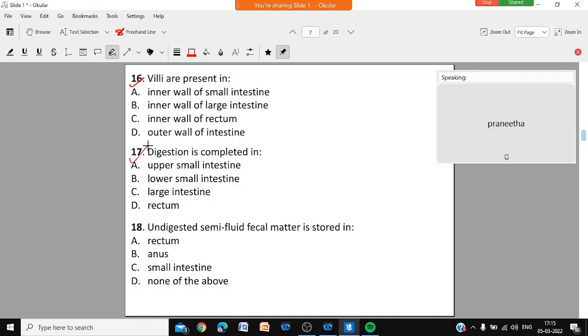Question number 17. Digestion is completed in which part? Upper small intestine, lower small intestine, large intestine, or rectum. Digestion is completed in the upper part of the small intestine, the lower part of the small intestine, the large intestine, or the rectum.